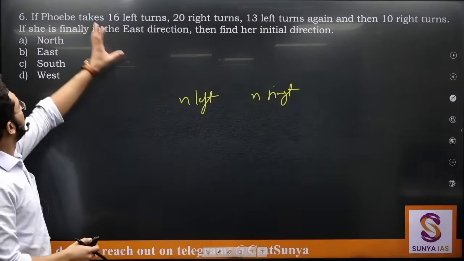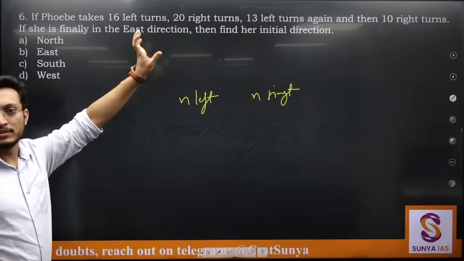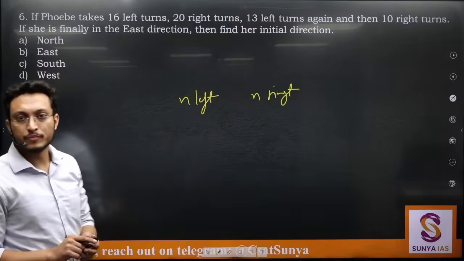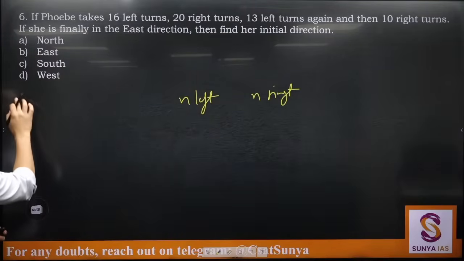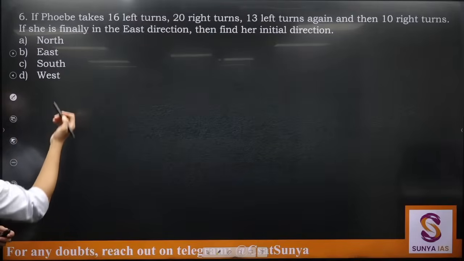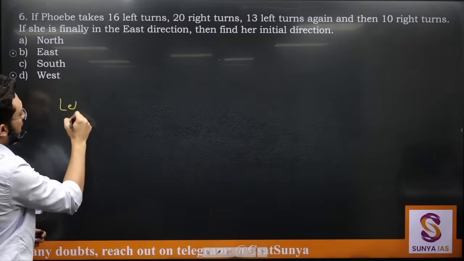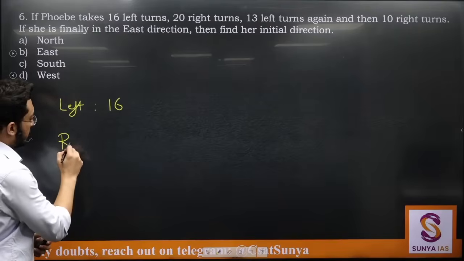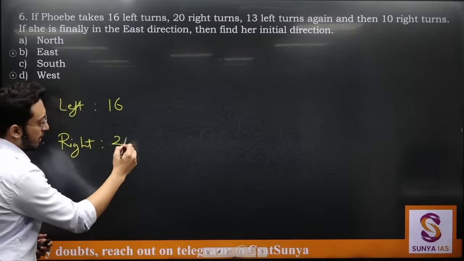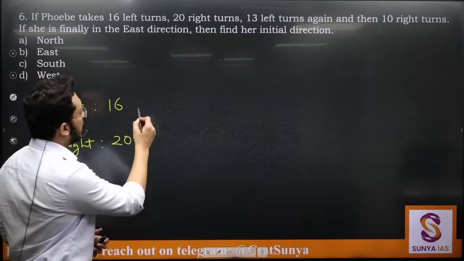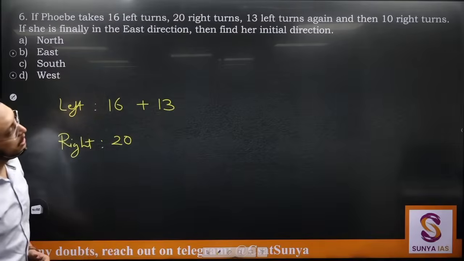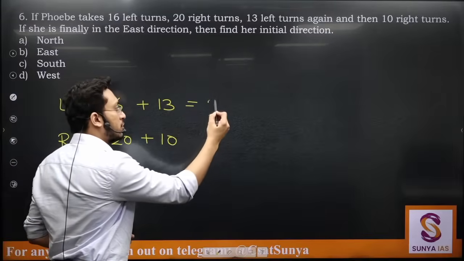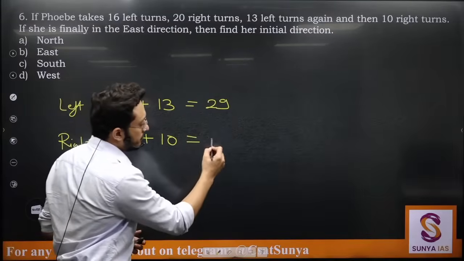So can I say Phoebe is taking certain number of left turns and certain number of right turns, so left and right turns will balance out each other. Let's see how many left and how many right turns she is taking. So Phoebe takes 16 left turns, 20 right turns, and then 13 left turns again, and then 10 right turns. So in total she took 29 left and 30 right.